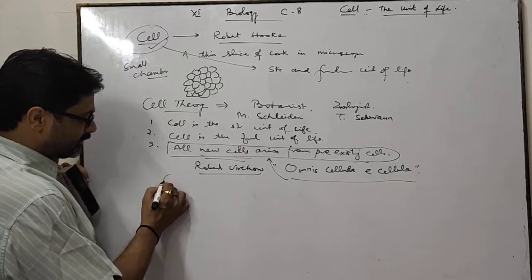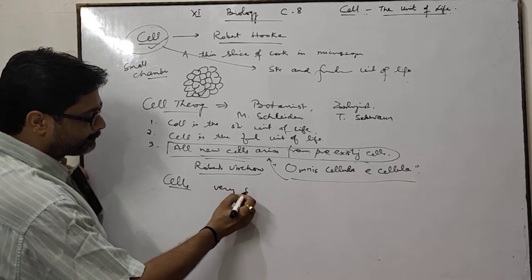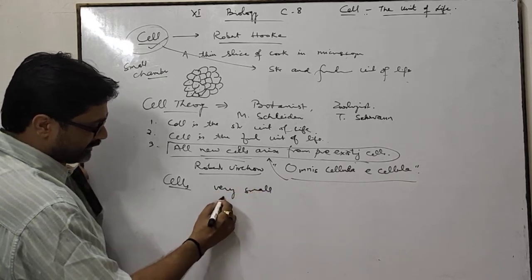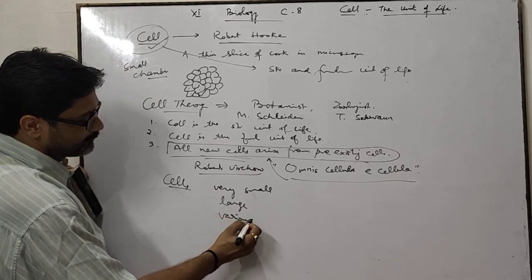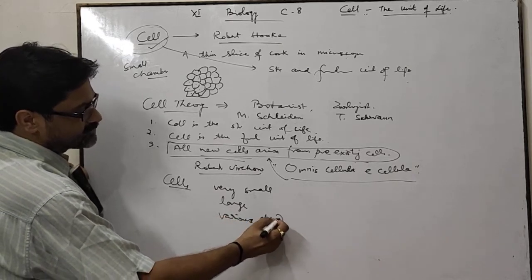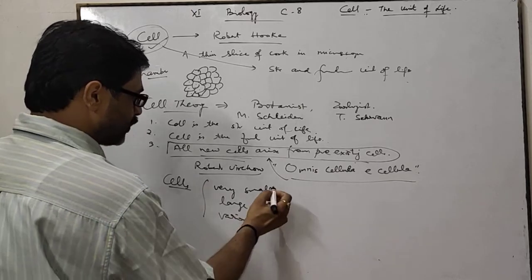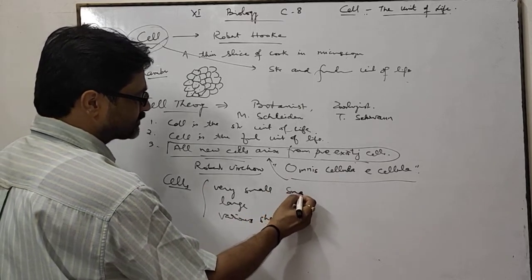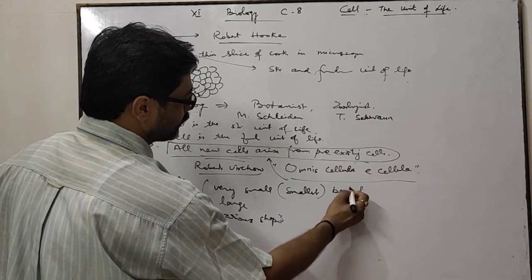You know that cells are very small, large, and of various shapes. Cells may be of various shapes. The smallest cell is the bacterial cell.